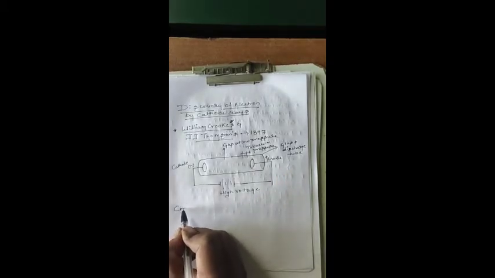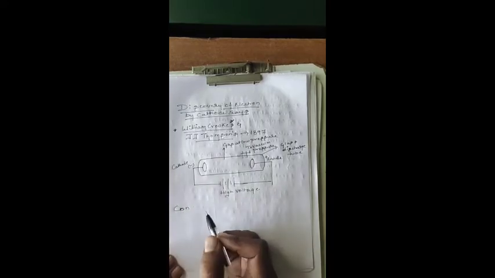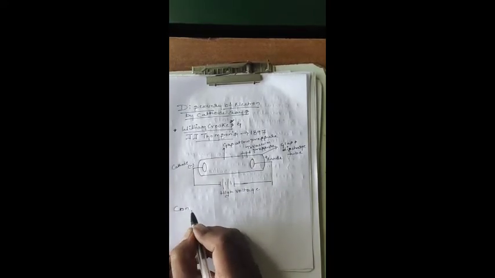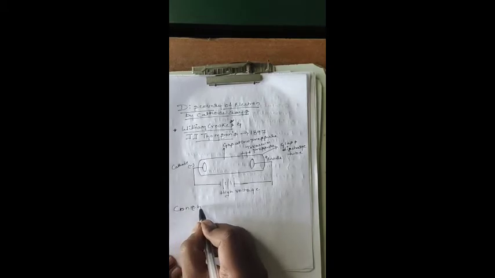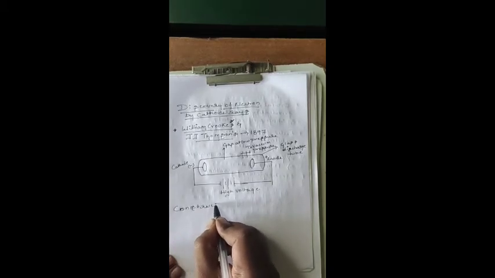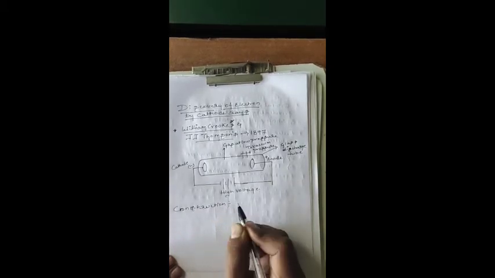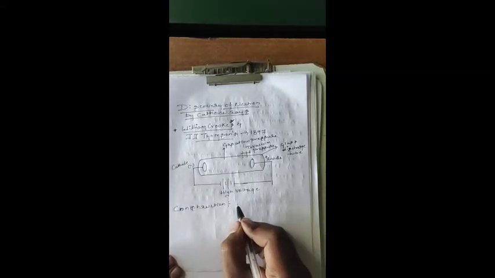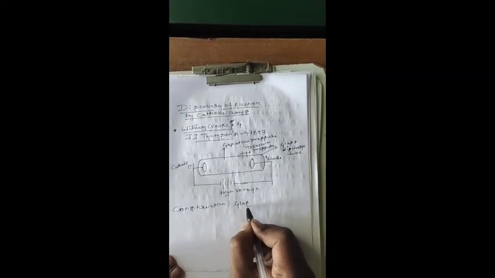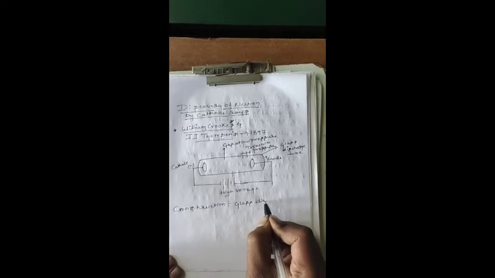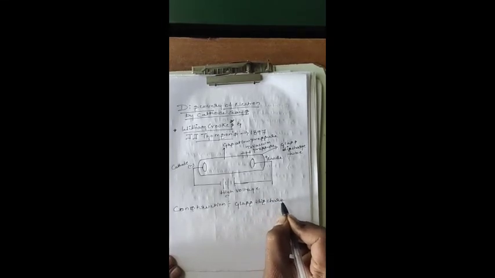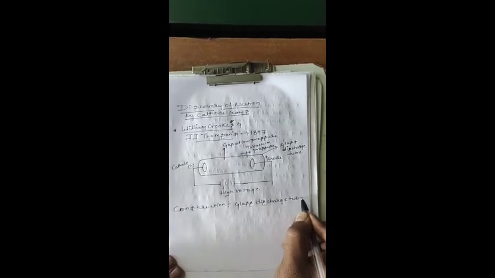What did we take first in the construction? First, we took a glass discharge tube.